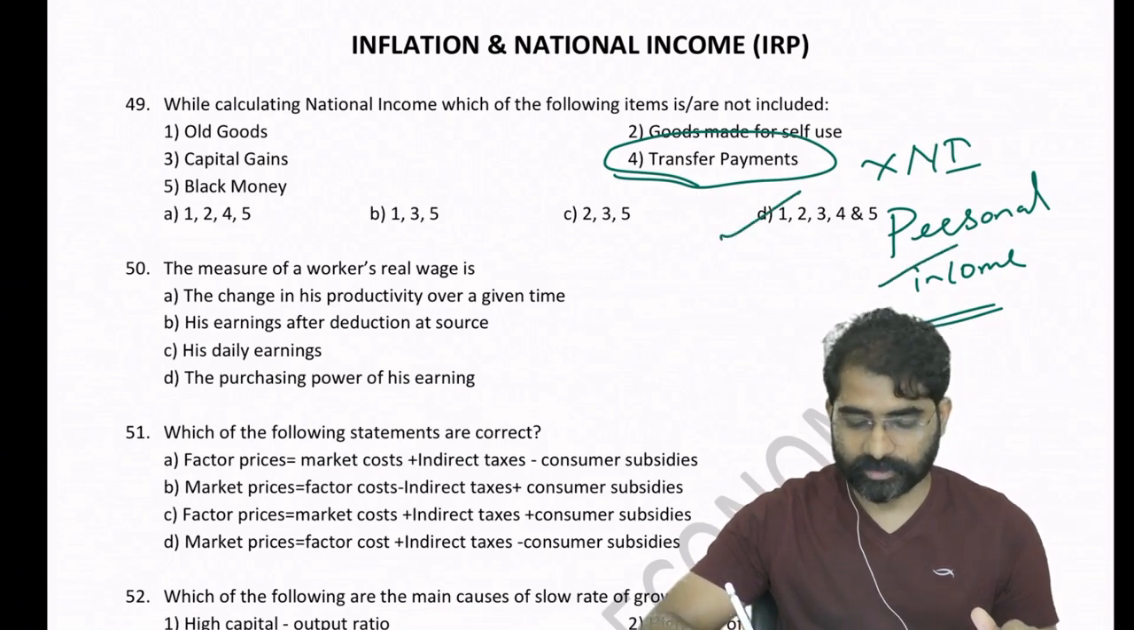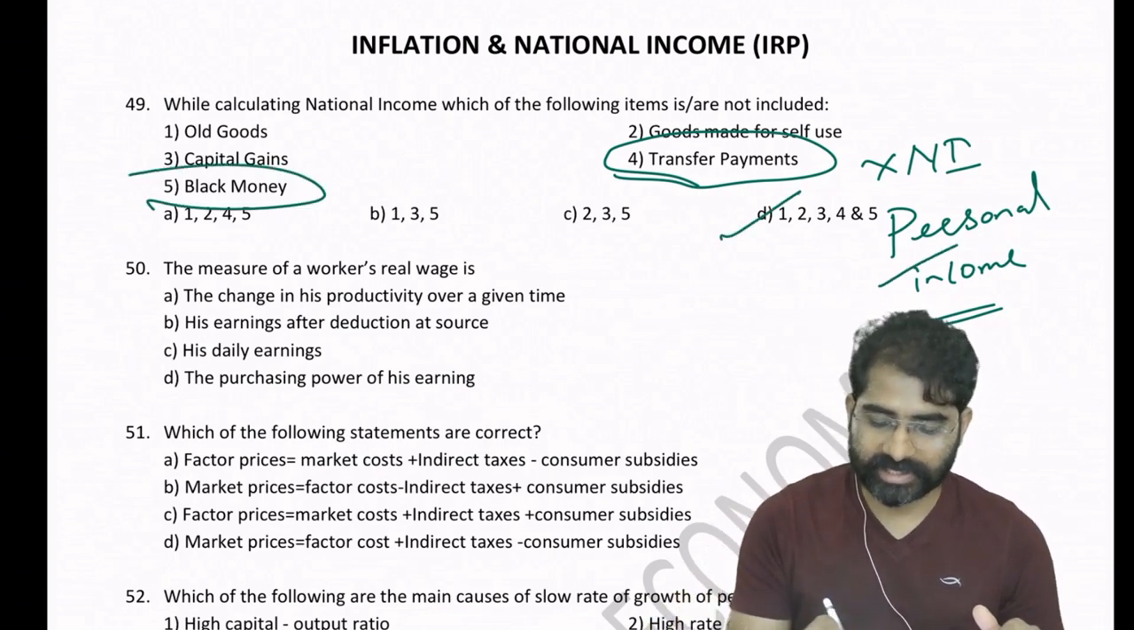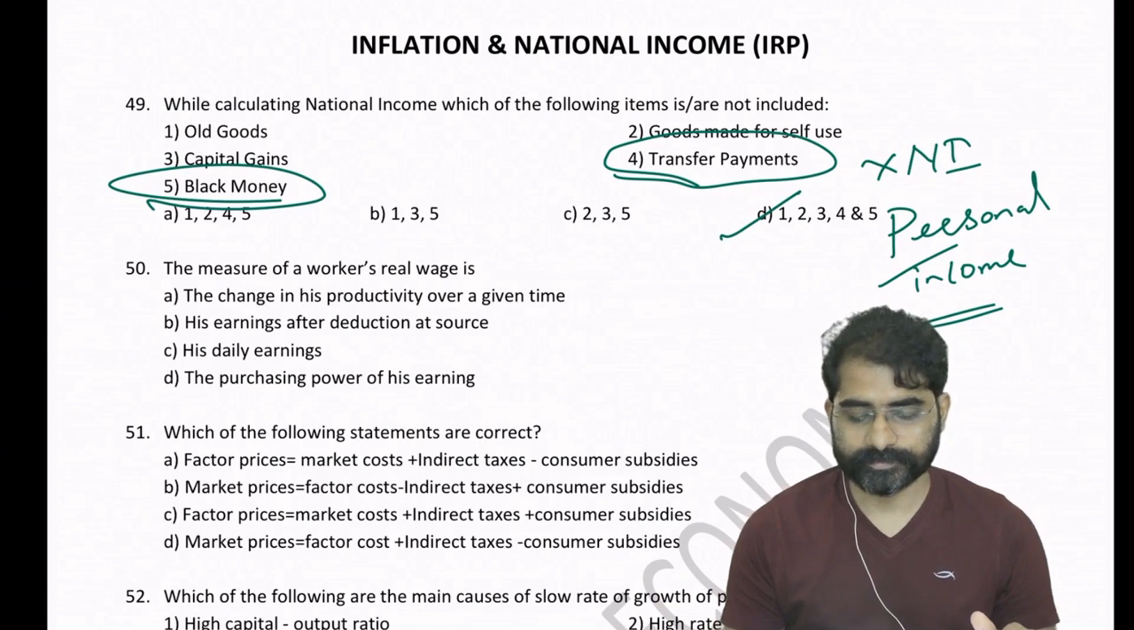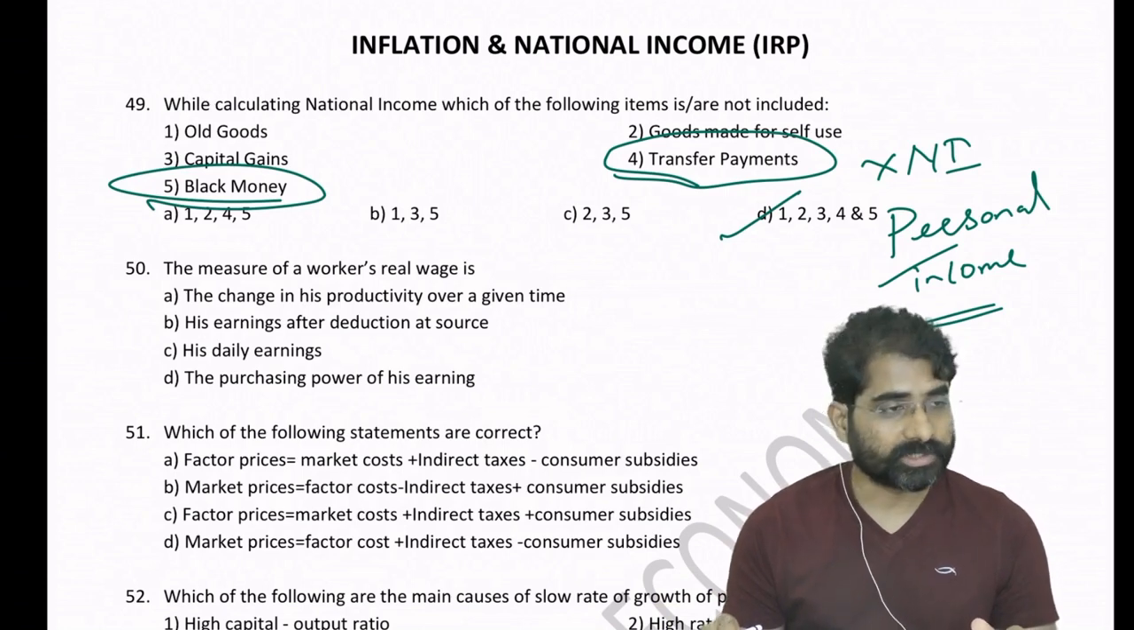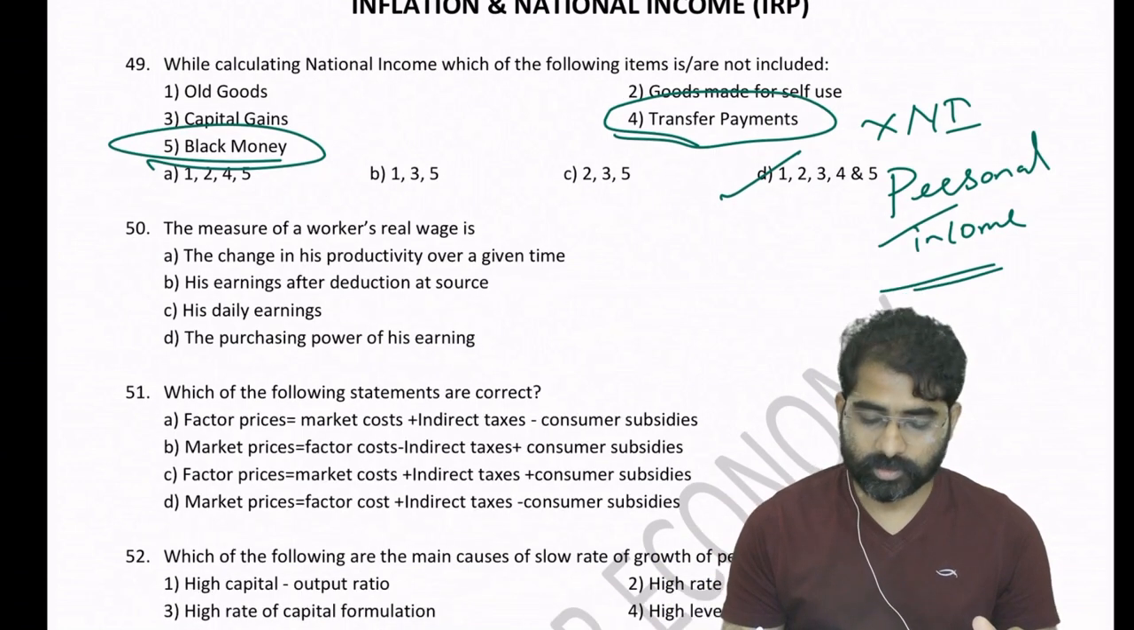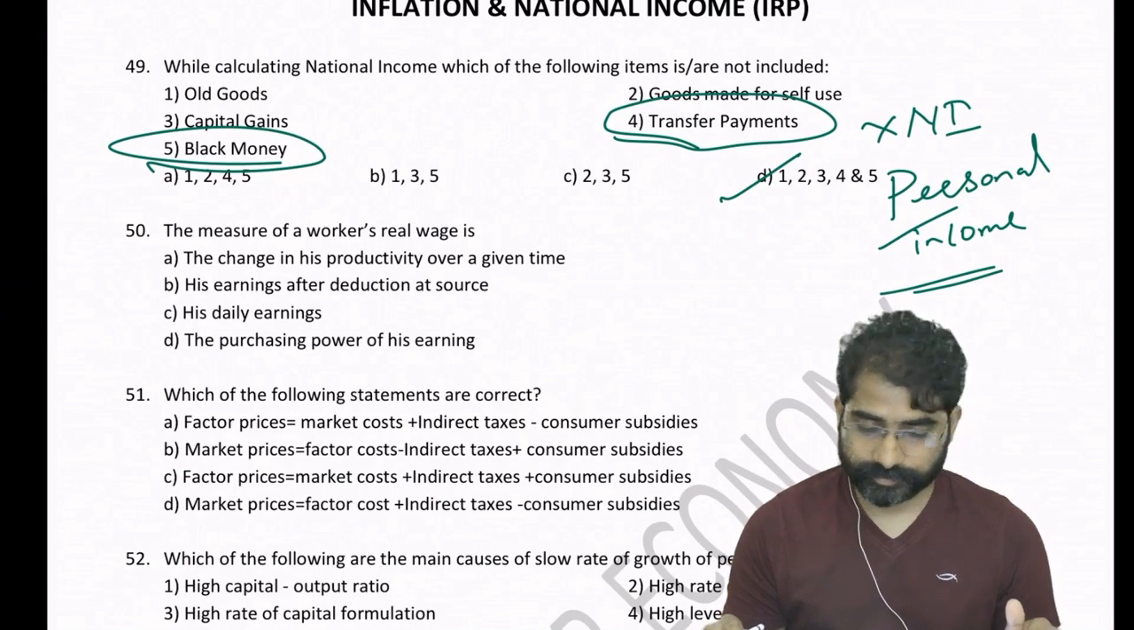So only one option you can go ahead with here. Black money is not calculated, so it will not be included. Okay, so that's how you have to remember. Okay, so go to question number 50.